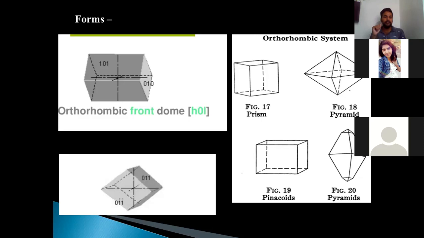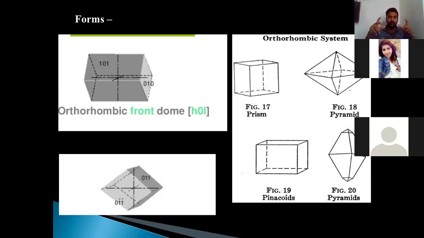And of course, you can see here that the Miller indices alter. Like in the brachydome, you can see it is 011, whereas in the macrodome, it is 101.